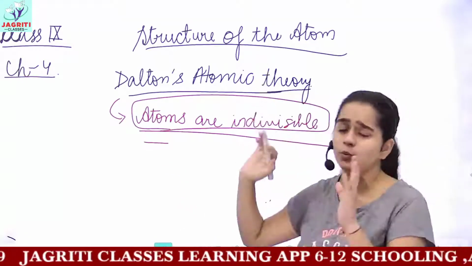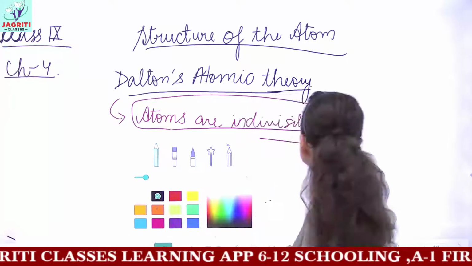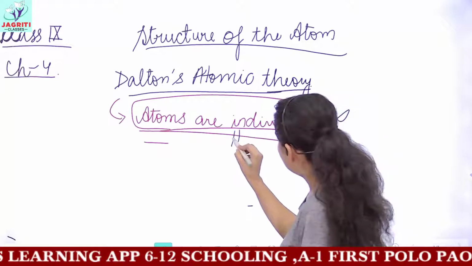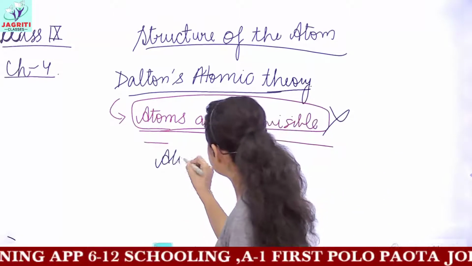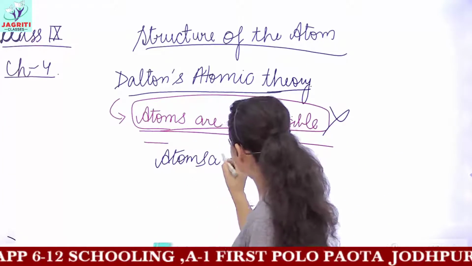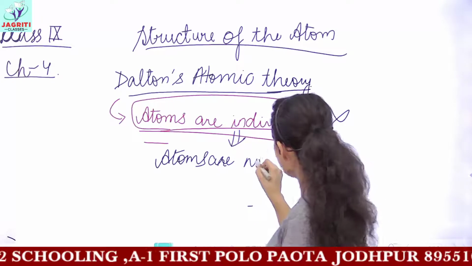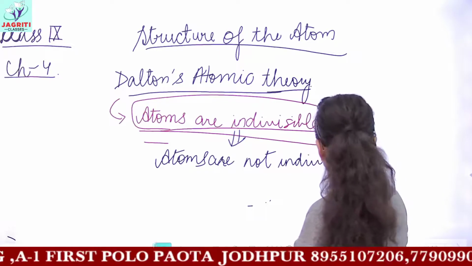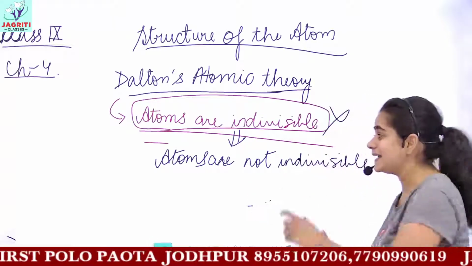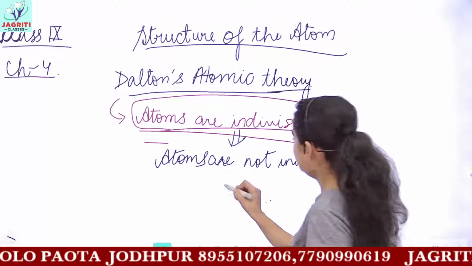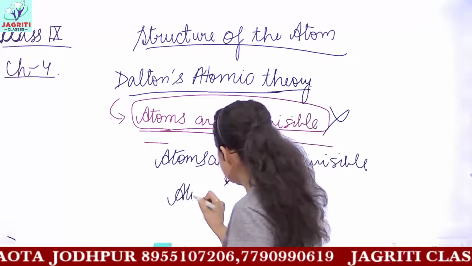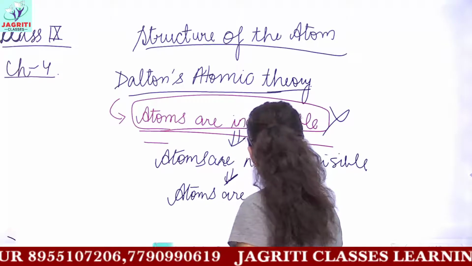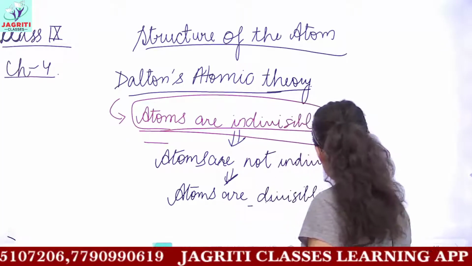In this chapter, we say this postulate stands incorrect. That is, atoms are not indivisible. So the correct form of this postulate would be that atoms are not indivisible, and I can write this in another way: atoms are divisible particles.